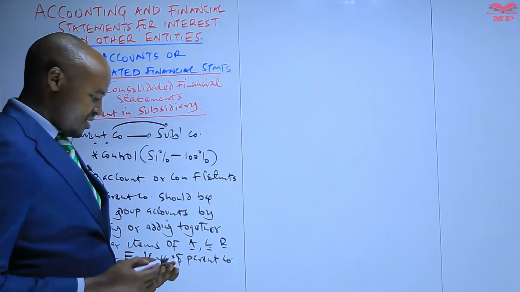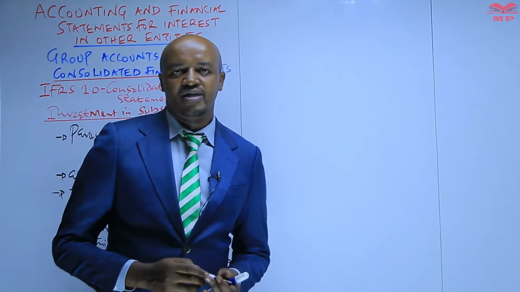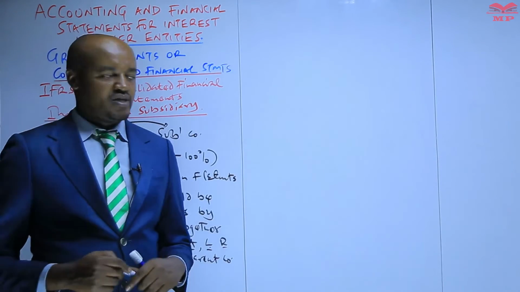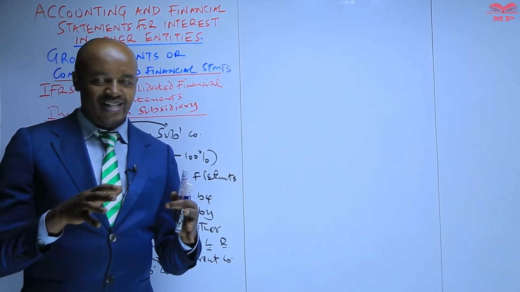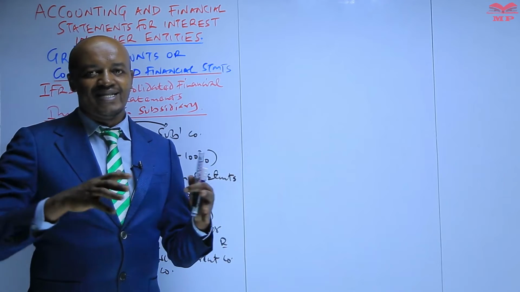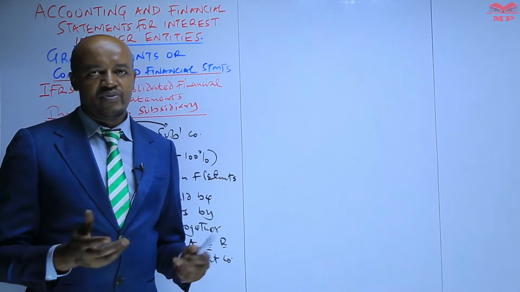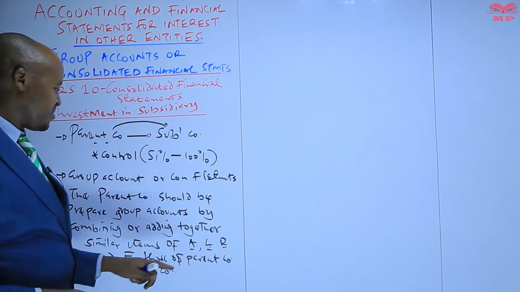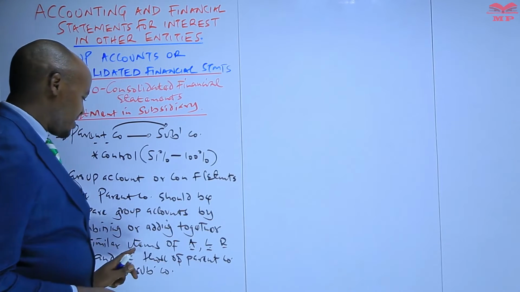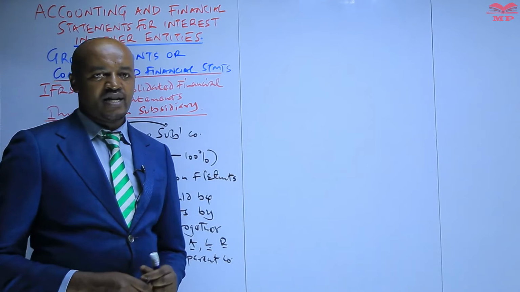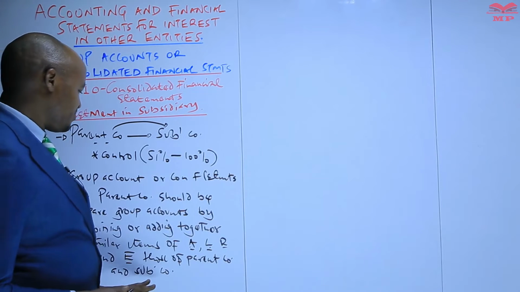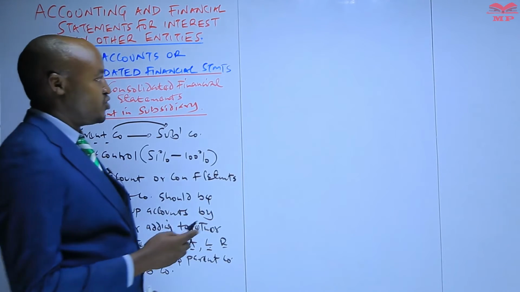So in very simple terms, what this means is that in preparation of the group accounts, the parent company here and the subsidiary are actually treated as a single entity. They are treated as a single company, and that's why we are saying that their similar items of assets, liabilities, revenue and expenses should be combined, or in other terms, they should be added what? They should be added together.